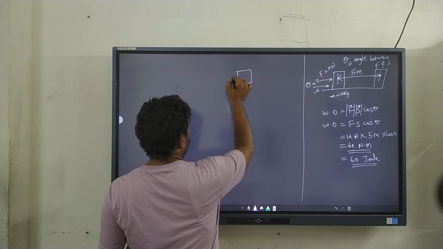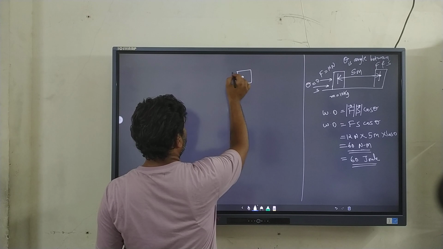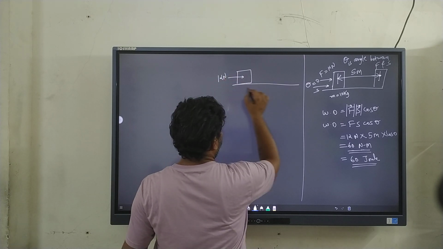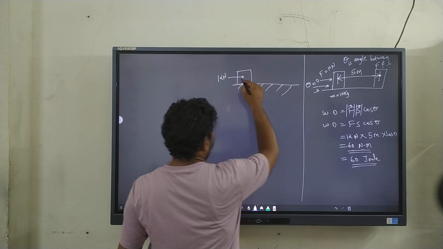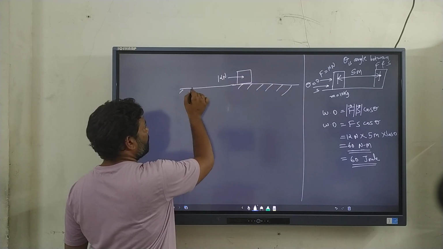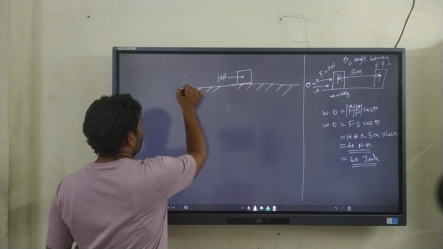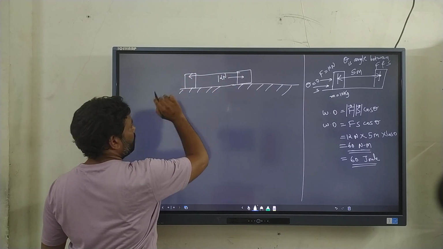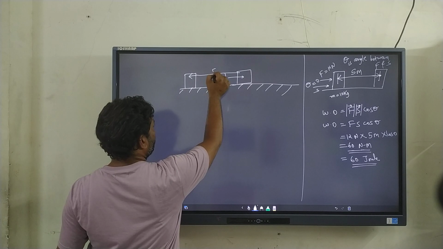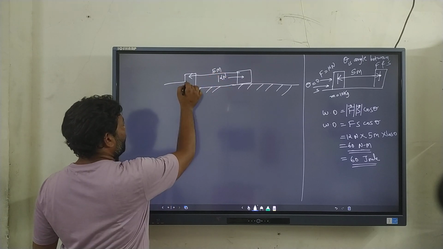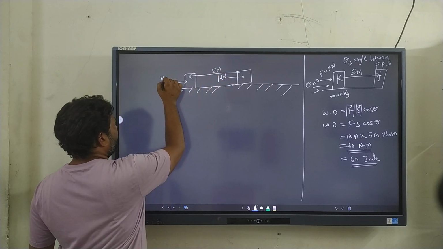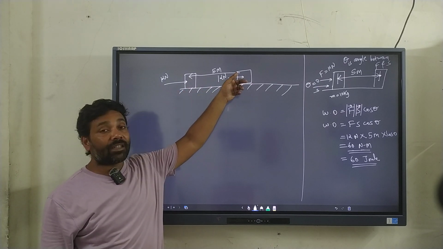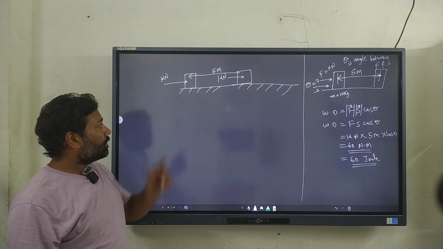Let's say you have a box over here and you are applying a force of, let's say, 12 newtons, right? And instead of moving towards the right, it gets displaced to the left. The displacement to the left is 5 meters. See, you are applying force from left to right, but the displacement is from right to left.